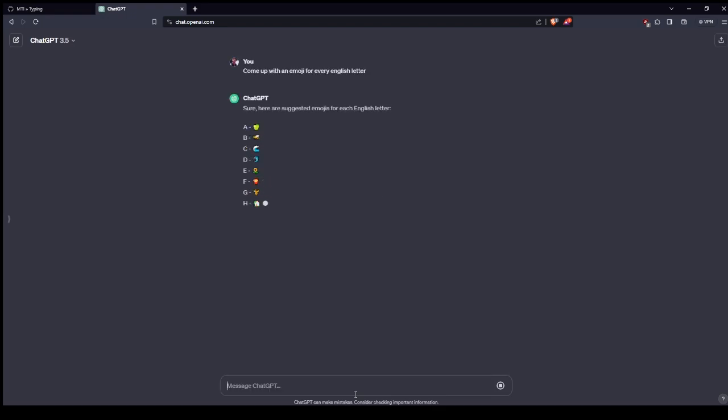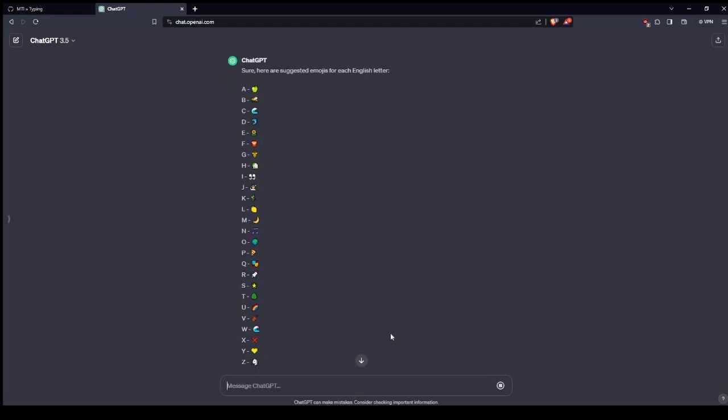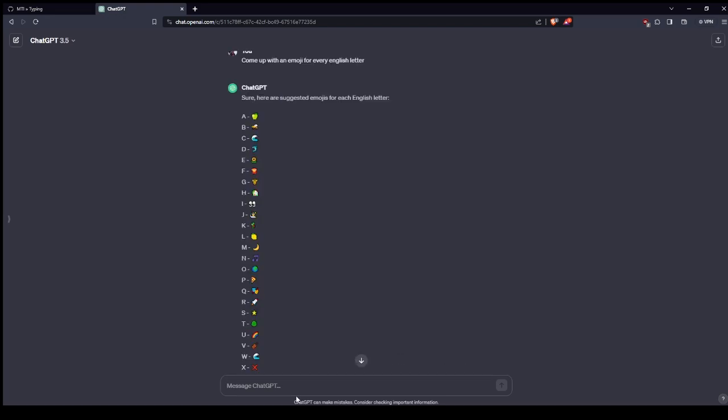Okay. All right. So here we have this. It's fantastic. Now I want to create an encryption system where whatever I write translates to the emoji system we just made.